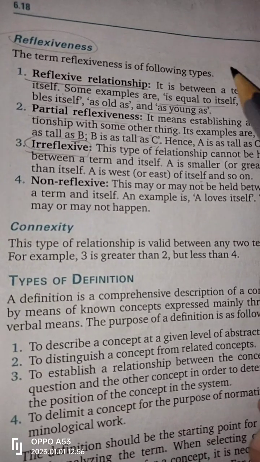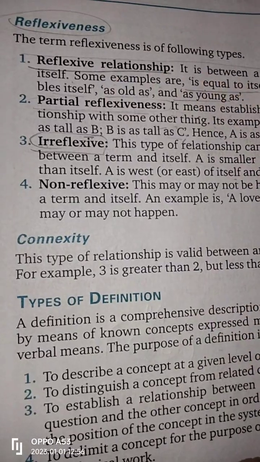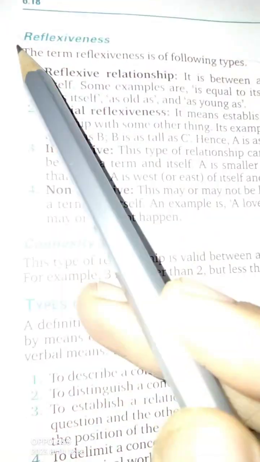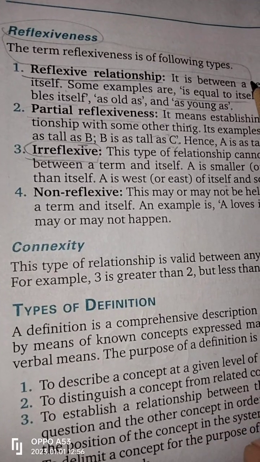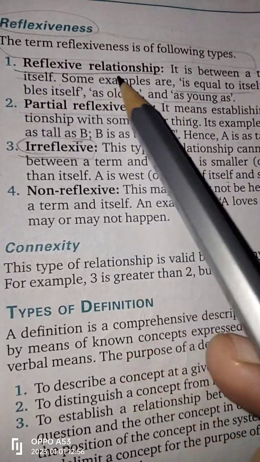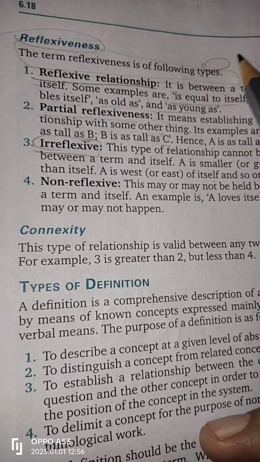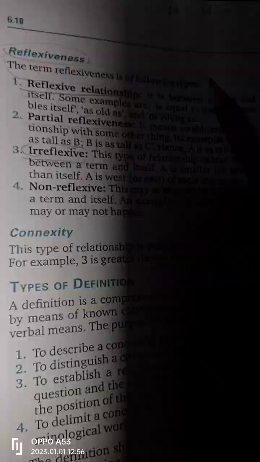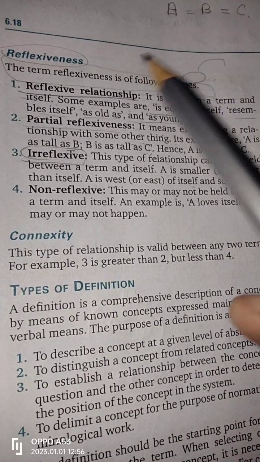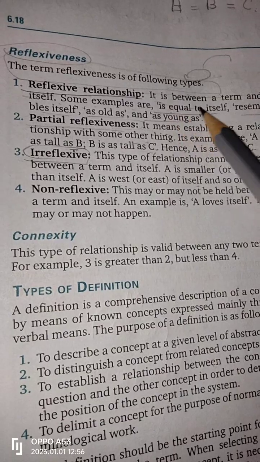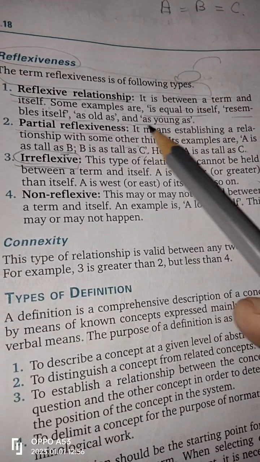Good morning, everyone. Today our topic is reflexiveness, and there are many types of reflexiveness. We shall discuss them one by one. Reflexive relationship is a relationship between a term and itself, comparing a thing with itself. Some examples are: is equal to itself, resembles itself, as old as, and as young as.